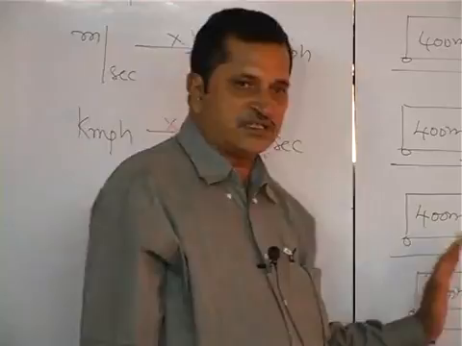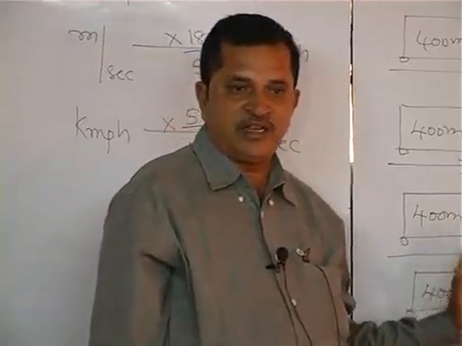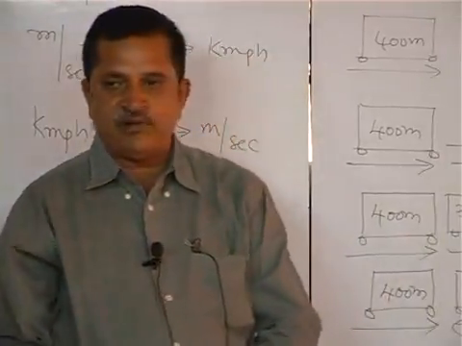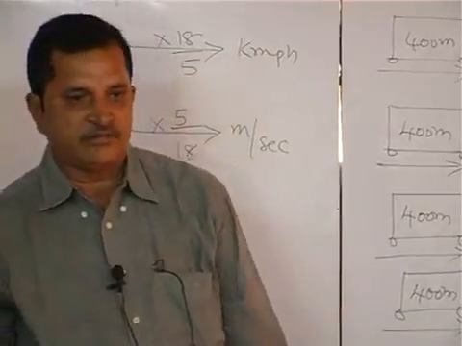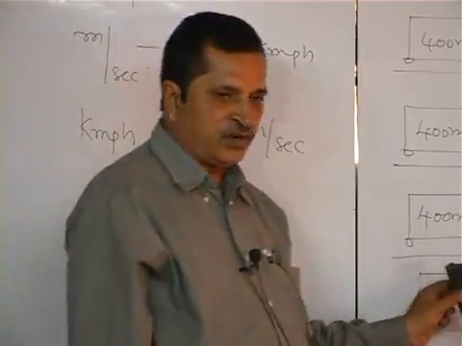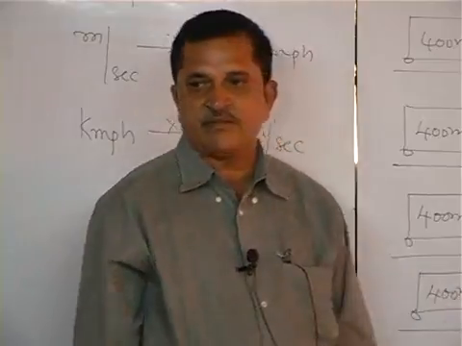So distance addition is important. Nowhere will you come across subtraction. For that reason only I told the very basics of this.